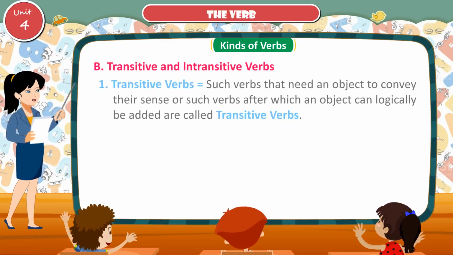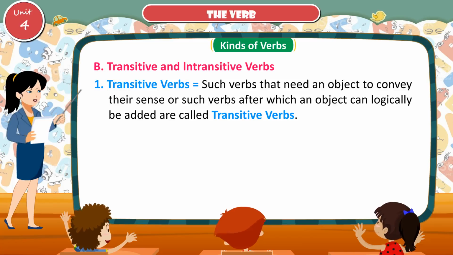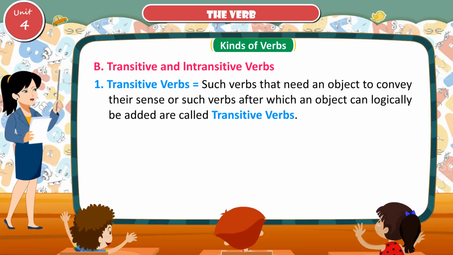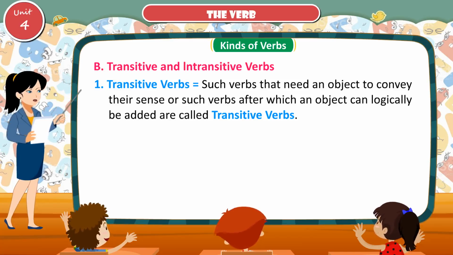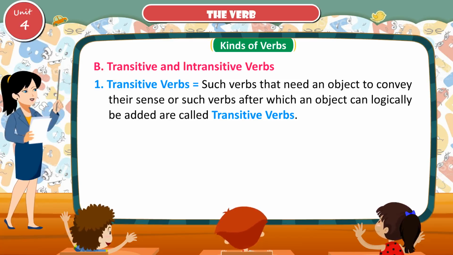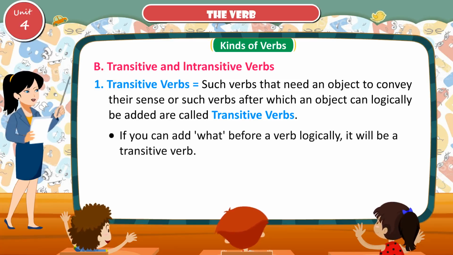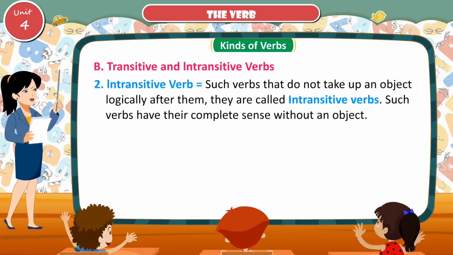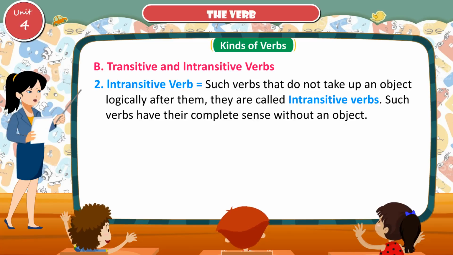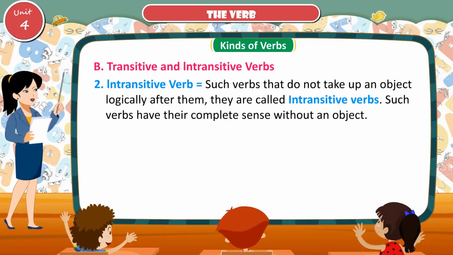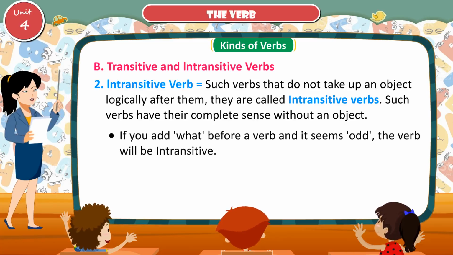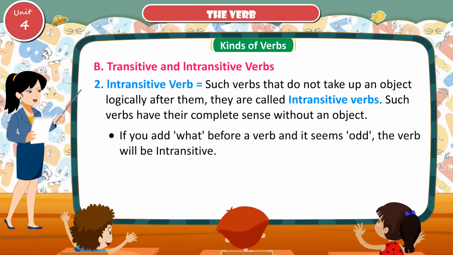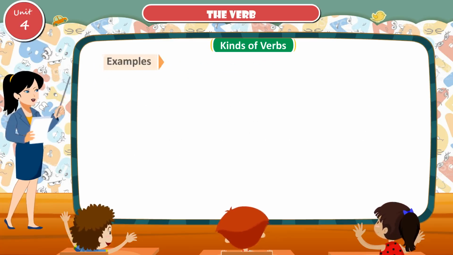Transitive and intransitive verbs. Transitive verbs. Such verbs that need an object to convey their sense, or such verbs after which an object can logically be added, are called transitive verbs. If you can add what before a verb logically, it will be a transitive verb. Intransitive verb. Such verbs that do not take up an object logically after them are called intransitive verbs. Such verbs have their complete sense without an object. If you add what before a verb, it seems odd. The verb will be intransitive.